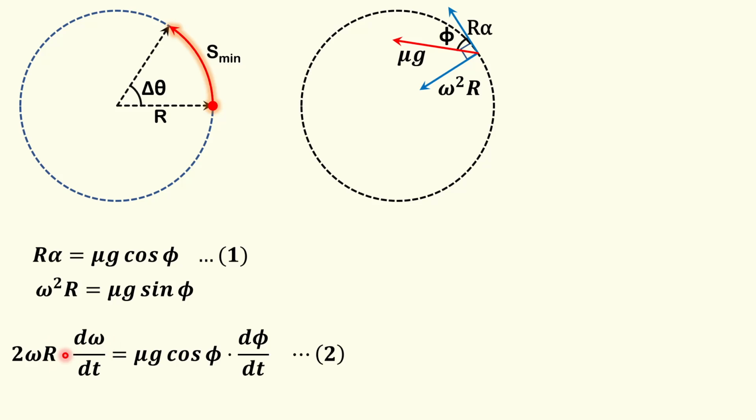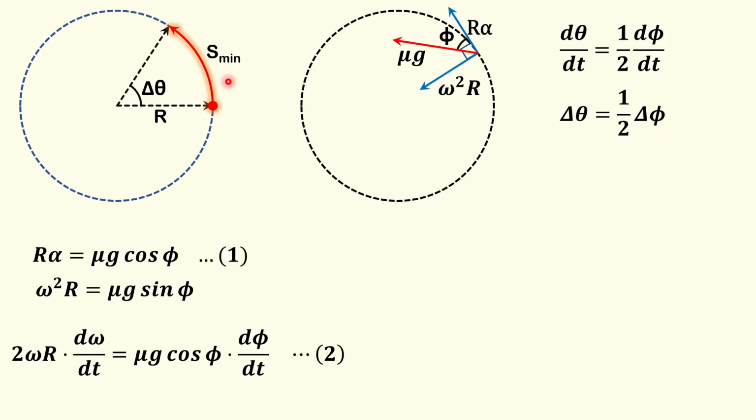If you look carefully at the second equation, this whole term r into d omega by dt, so d omega by dt will become alpha. So this whole part r alpha we can substitute from the first equation. Here we will get 2 omega mu g cos phi, and on the right hand side we are also getting mu g cos phi. So we can cancel this whole term mu g cos phi, and we'll get 2 omega equal to d phi by dt. After that we can substitute d theta by dt for omega. The 2 goes to the right hand side, dt cancels, and we get d theta equal to half of d phi.